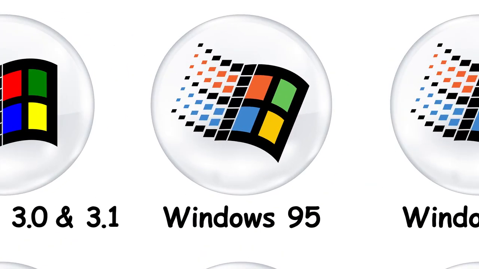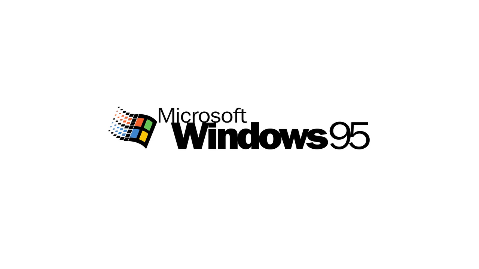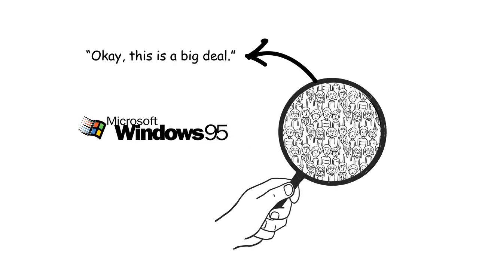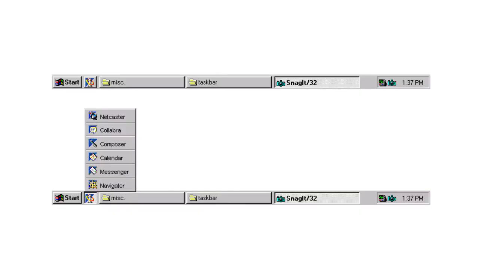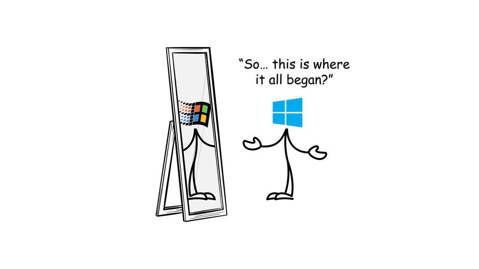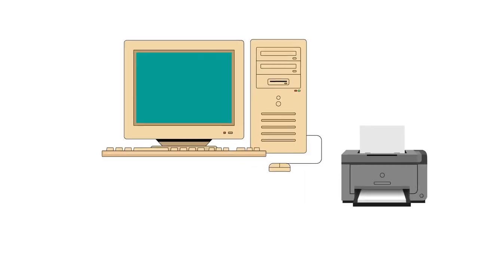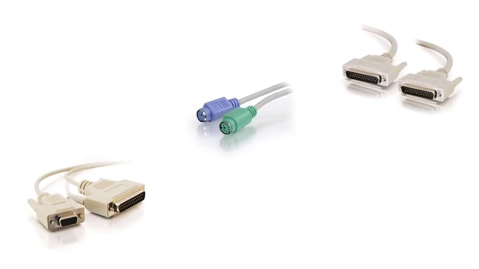Windows 95. The glow-up everyone remembers. Windows 95 launched and the world collectively went, "Okay, this is a big deal." Start menu, taskbar, plug and play. All the things that make Windows Windows basically started here. You could connect a printer and it just worked. Well, mostly worked. Let's not pretend USB existed yet.